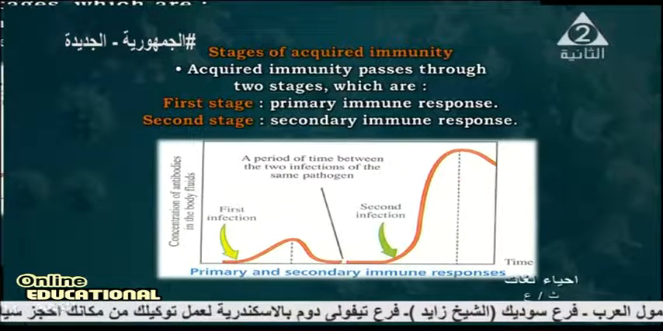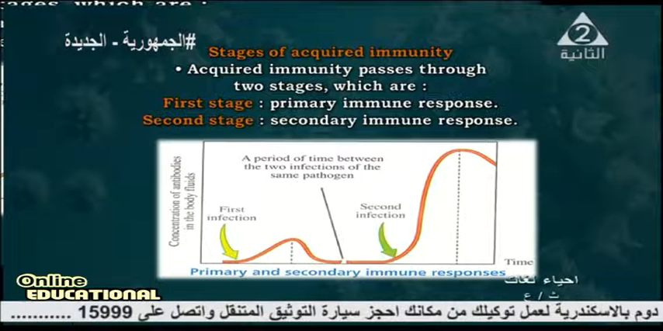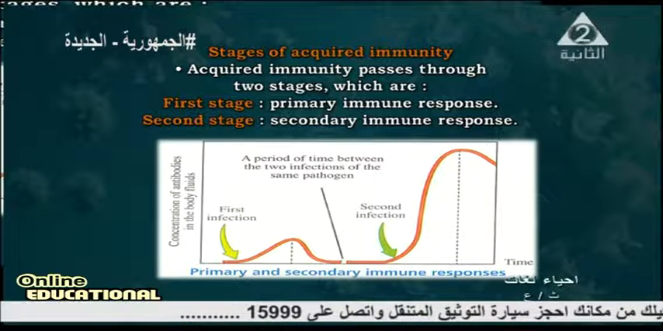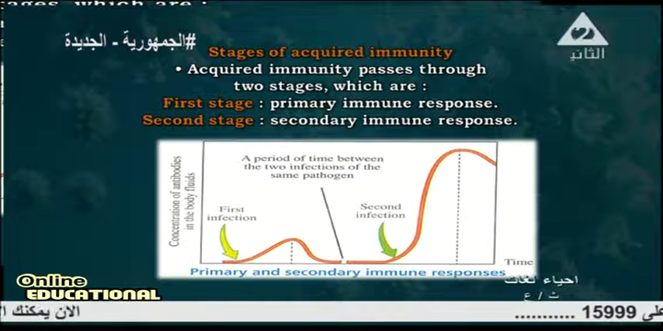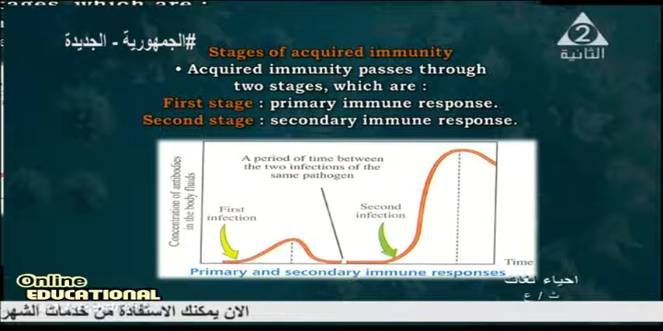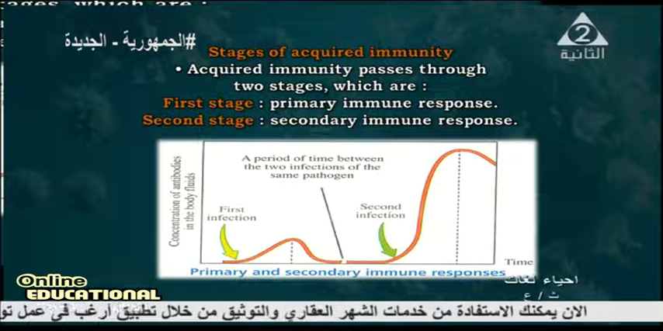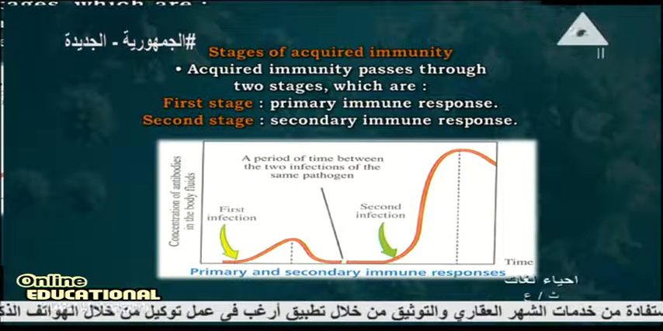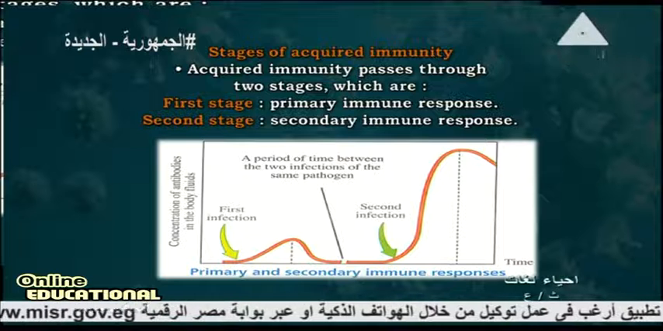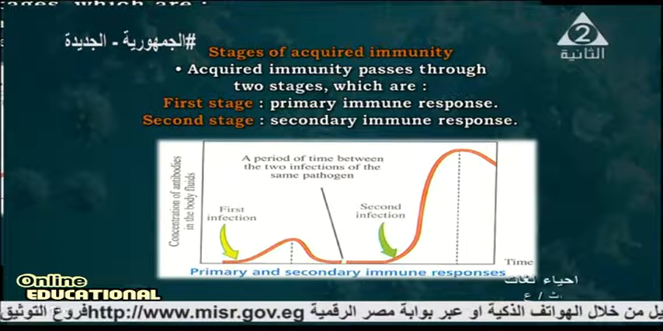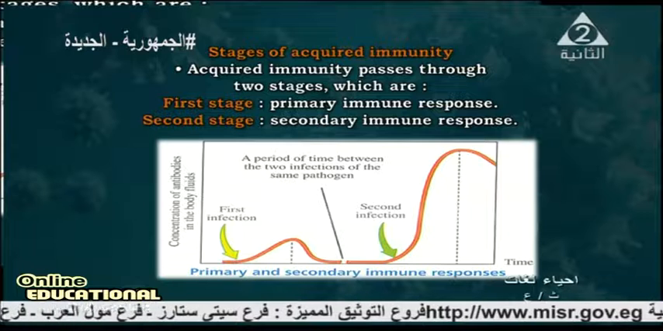What are the stages of acquired immunity? Acquired immunity passes through two stages. The first stage is known as the primary immune response, and the second stage is known as the secondary immune response. So there are two types of immune response: the first primary and the second secondary.